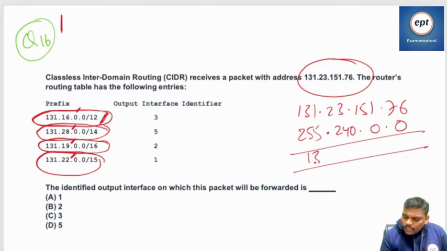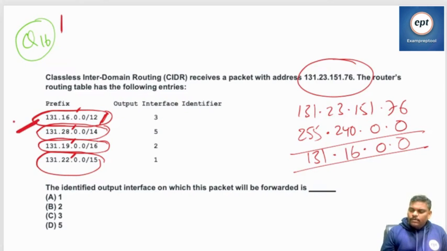It is going to be 131, 23, and the 16th bit will satisfy. Remaining things are zeros. So is it satisfying the network ID? Net ID 131.16, yes, it is satisfied.